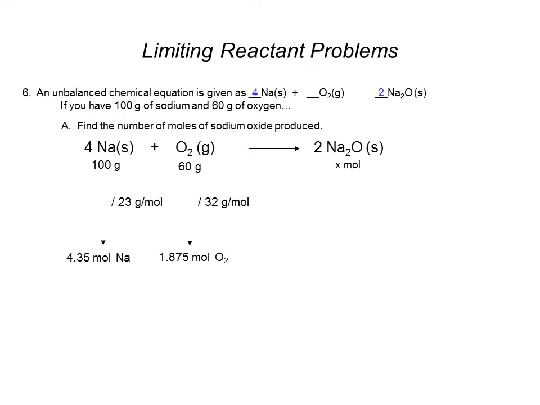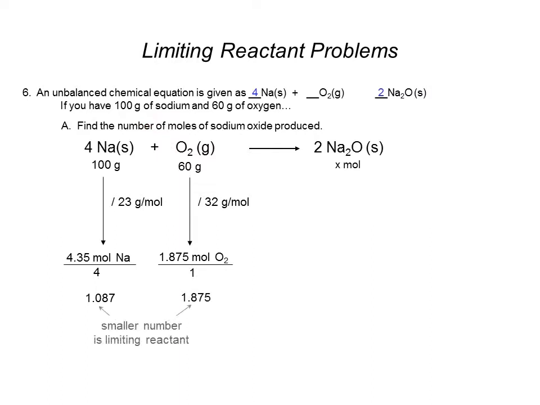The next step, if you recall, is to divide each of these by the coefficient in the balanced chemical equation. So the 4.35 moles of sodium, I will divide by the number 4, the coefficient in front of sodium, to get 1.087. The oxygen, I will have to divide this one by the number 1, the understood coefficient in front of oxygen, and I'll get 1.875.